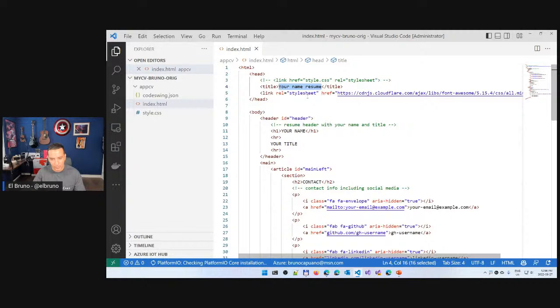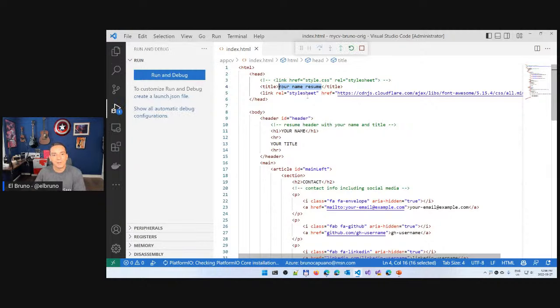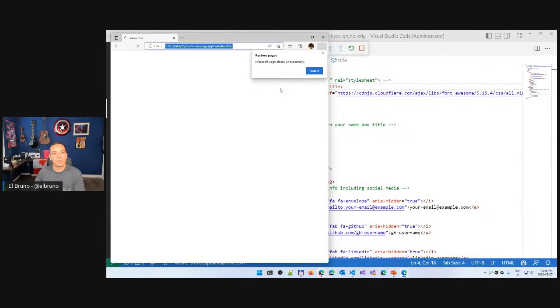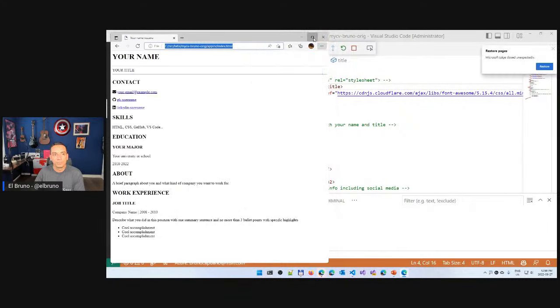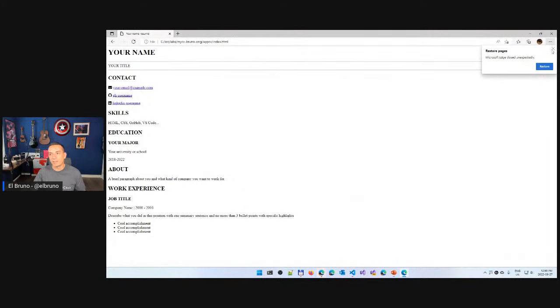So let's run this. F5. I want to run this in the browser. There it is. Let's run this again. To ask me, there it is. So this is the page that we have. As I said, it's a very simple one. We don't have anything, no style, no whatever.